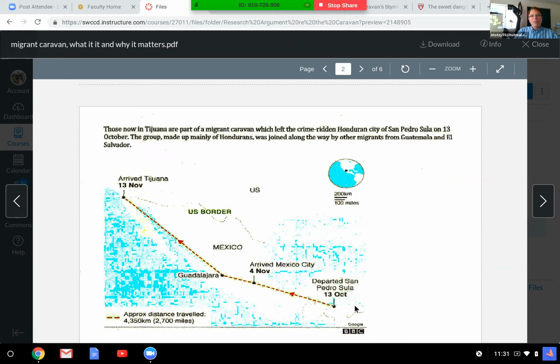Never mind. Yeah, they started here, and so it went all this way, which is 2,700 miles on foot. That's pretty much a whole country. How long is our country? It's pretty big, but I don't know. Have you heard of Tapachula, which is where they crossed from Guatemala to Mexico? No, why?